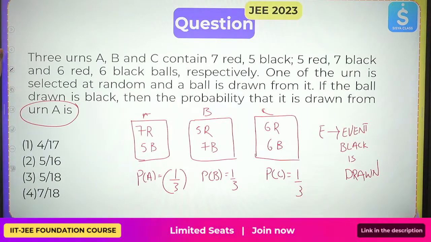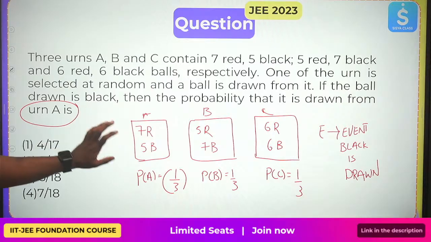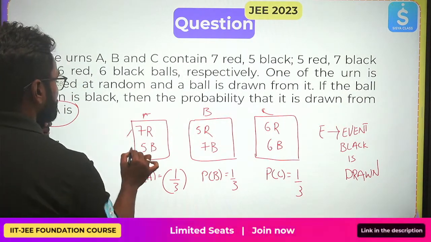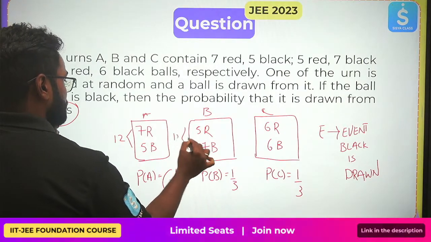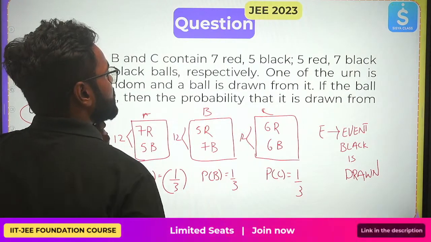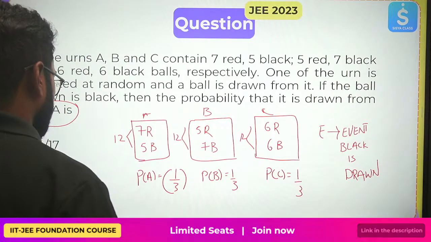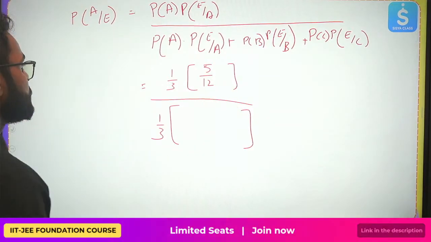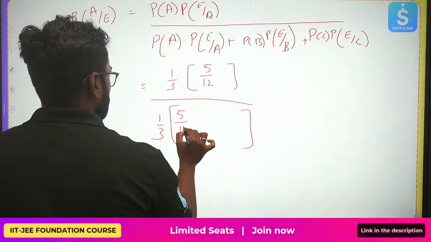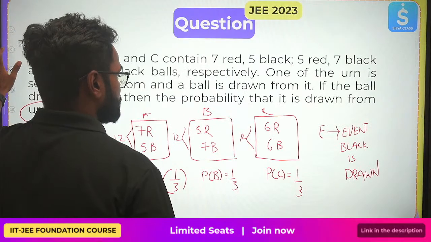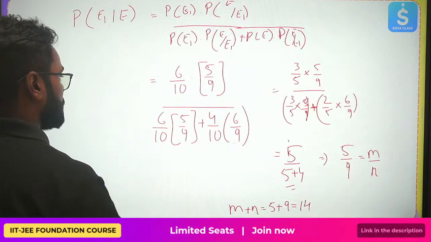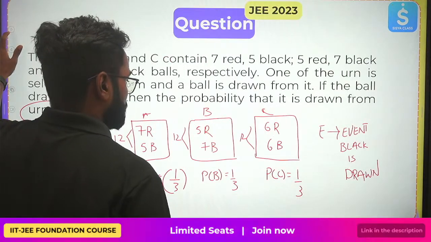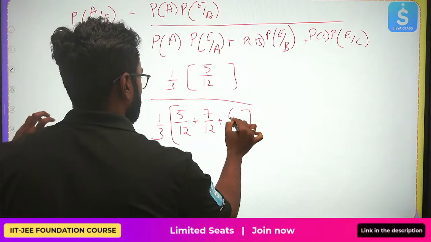What is E by A? E by A is the event that a black ball is drawn from the first bag. How many black balls do I have? I have 5. What is the total? In this I have a total of 12. This also I have 12, this also I have 12. Got it? So I'll be dividing by 12. 5 by 12, plus in the second one I have 7 black, so 7 by 12, plus in the third 6 by 12.